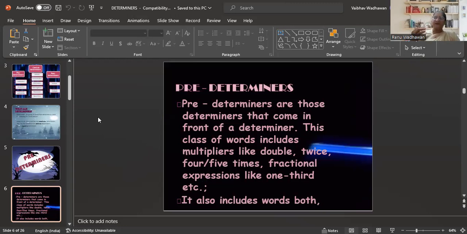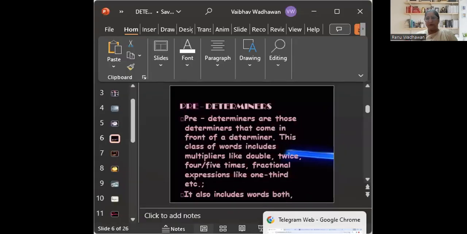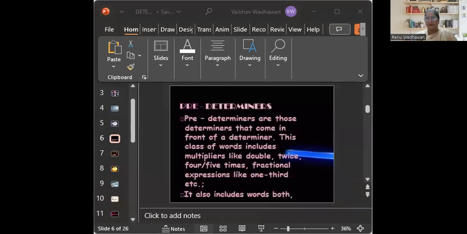This class of words includes multipliers like double, twice, 4 or 5 times, and fractional expressions like 1/3, etc. It also includes words like both. These we call predeterminers. Moving further, I can tell you some examples for the predeterminers.